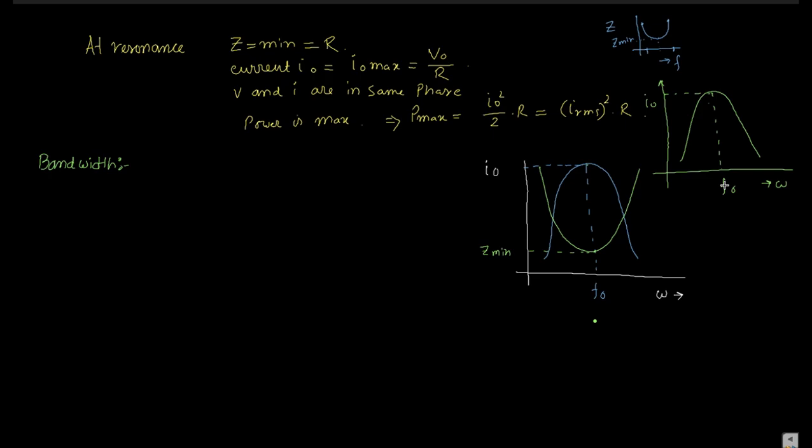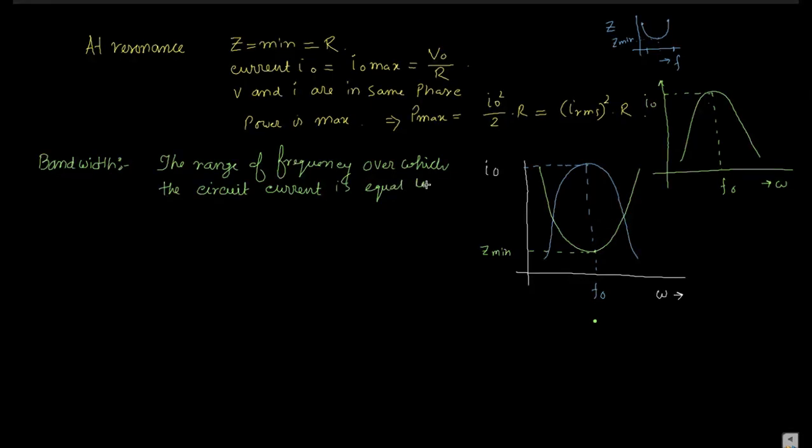What is the exact definition of the bandwidth? The exact definition of the bandwidth is the range of frequency over which the circuit current, that is the resonating circuit current, is equal to or more than 70.7% of the maximum value.